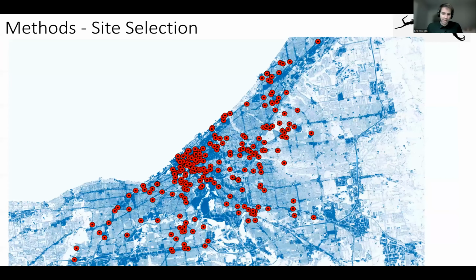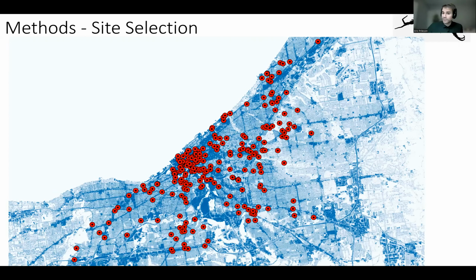And this narrowed it down to about 110 sites across the city of Cleveland, shown here. And we also wanted to select from sites that had variation in temperature. And we used impervious surface area and variation in impervious surface area as a metric of temperature, since impervious surface is a causal influence of the urban heat island, or differences in temperature of the urban area, right?